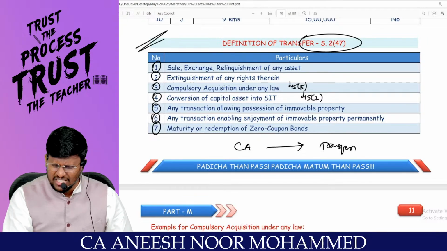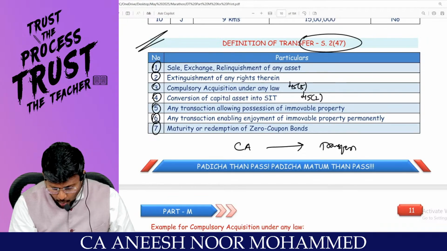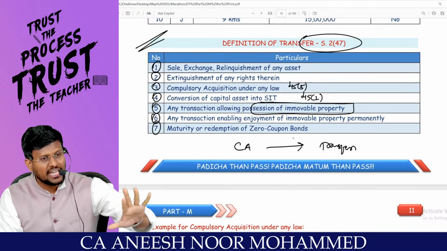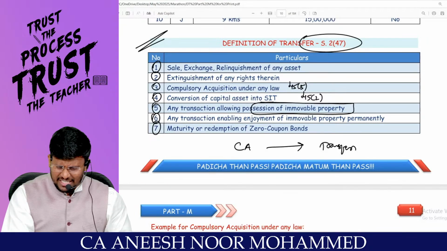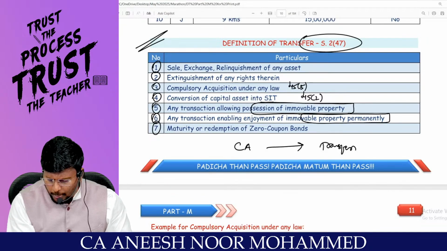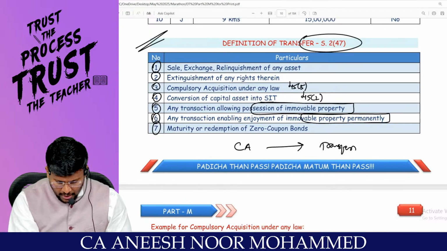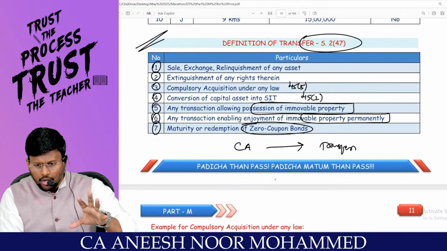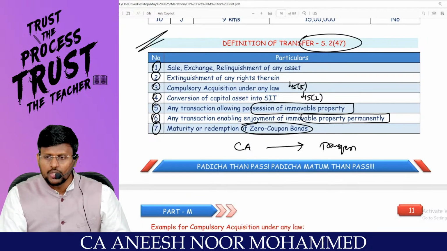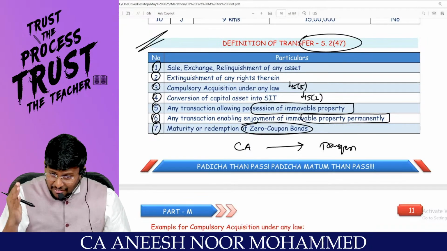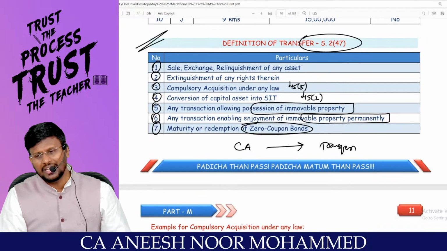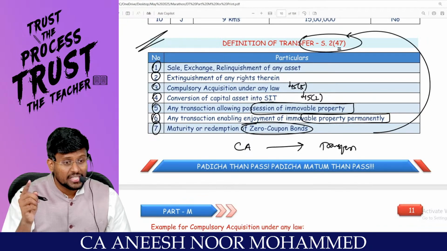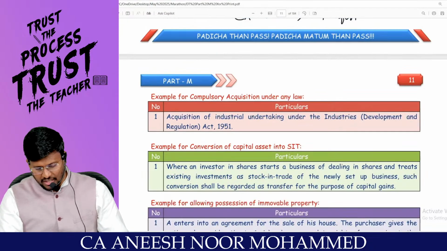Or any transaction which allows the possession of the immovable property, which helps you to get the possession of the immovable property, is a transfer. Or any transaction enabling enjoyment of the immovable property permanently is a transfer. As we all know that zero coupon bond are capital asset. If you are maturing zero coupon bond or redeeming zero coupon bond, it will also be transfer. That means 7 activities or transaction will tantamount to transfer as per section 2 subsection 47. 7 activities or transaction will be treated as transfer.